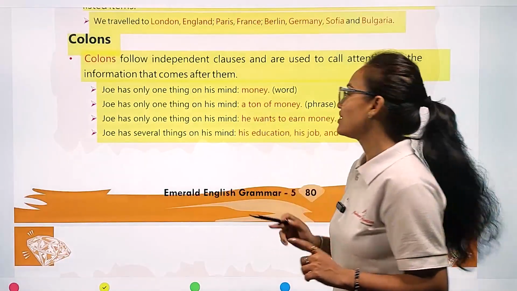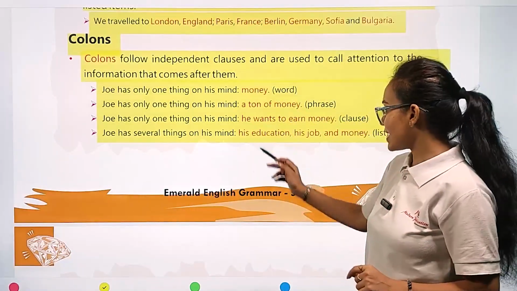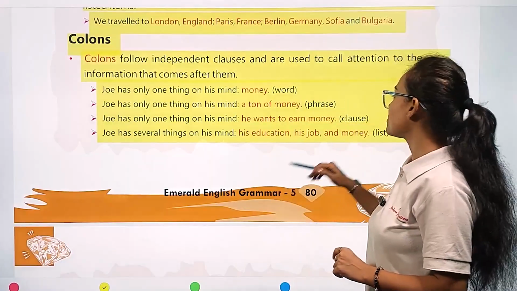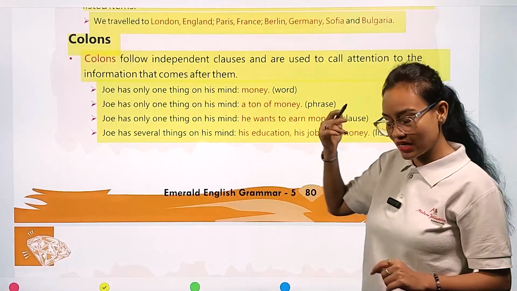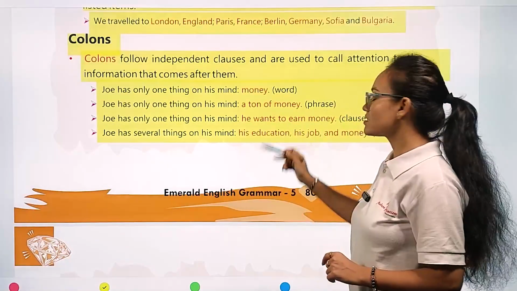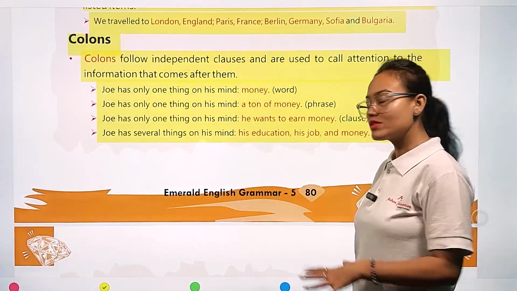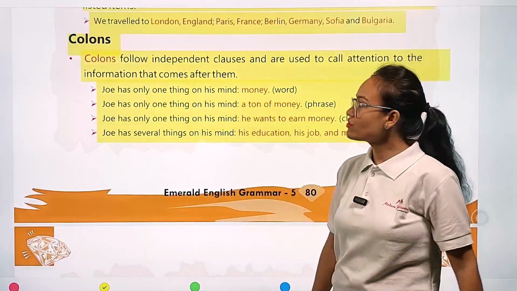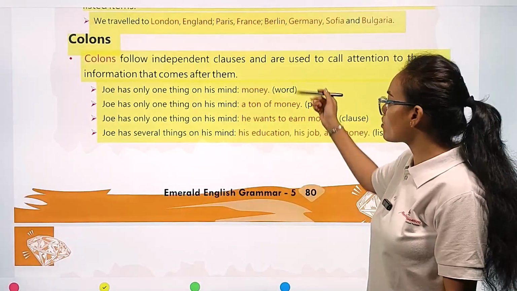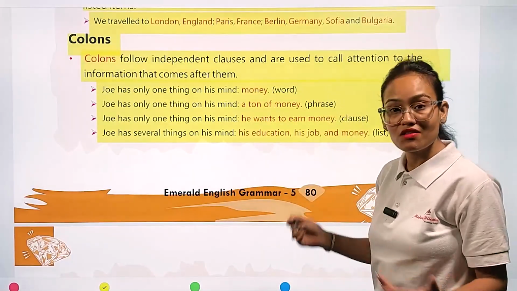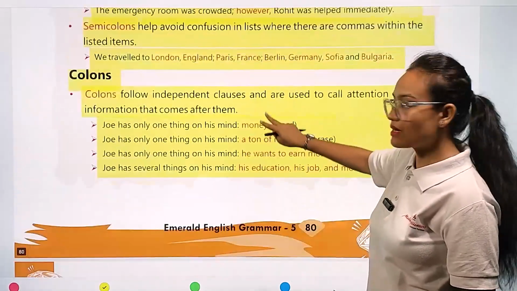Remember all those things? Joey has several things on his mind: his education, his job, and money. This is a list. It means Joey has several things on his mind, and among those we can list some of them: his education, his job, and money. So this falls under the category of list. So you can see, my dear student, in what way we are going to use colon: maybe in the form of a word, a phrase, a clause, or a list. So this is all about our colon.